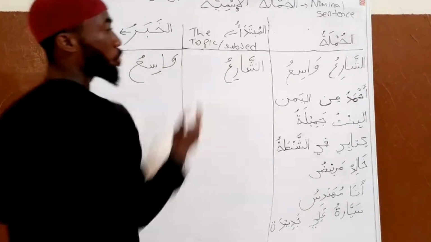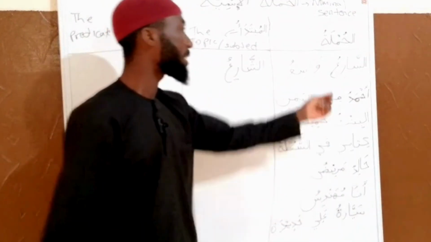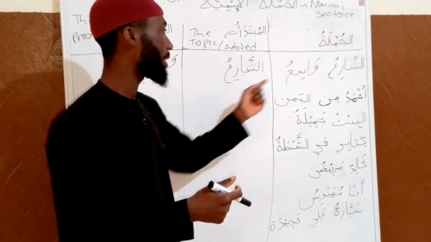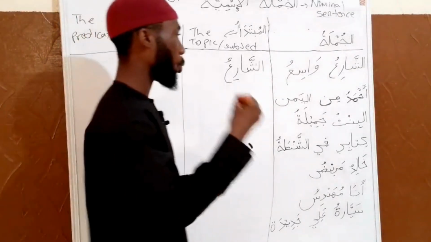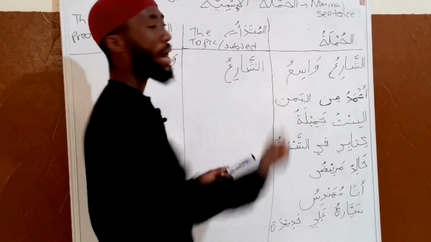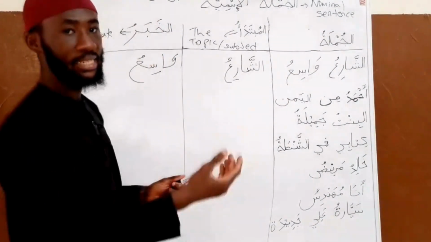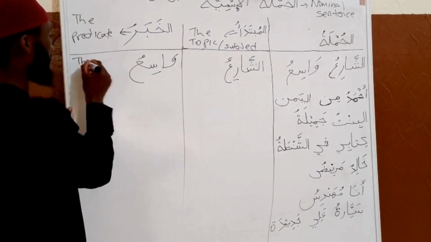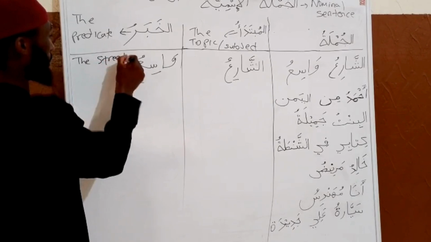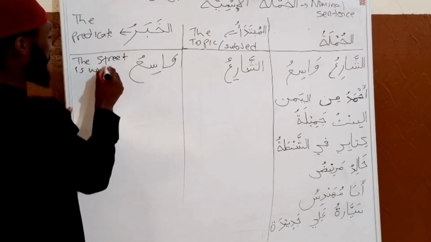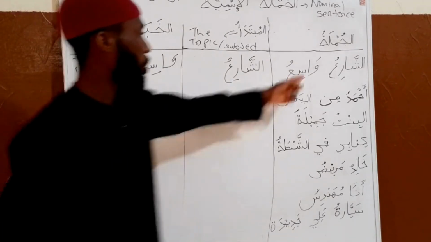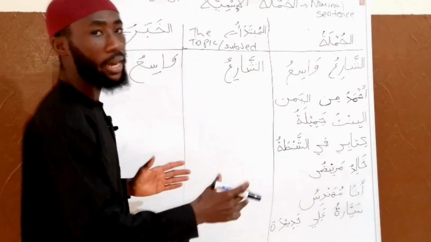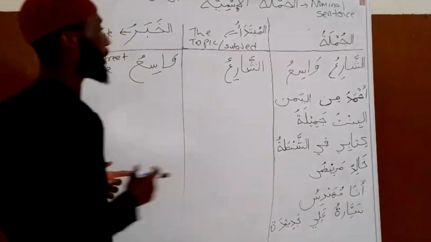That is, the street is wide. Ash-shari'u means the street. The translation of ash-shari'u wasi'u is: the street is wide.